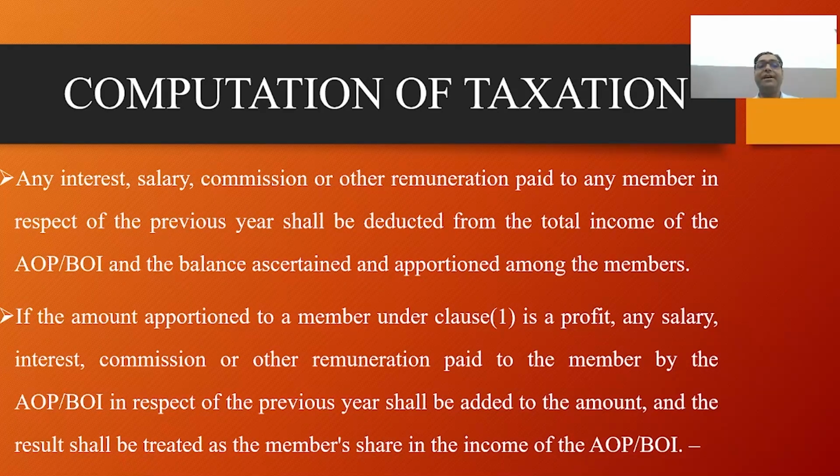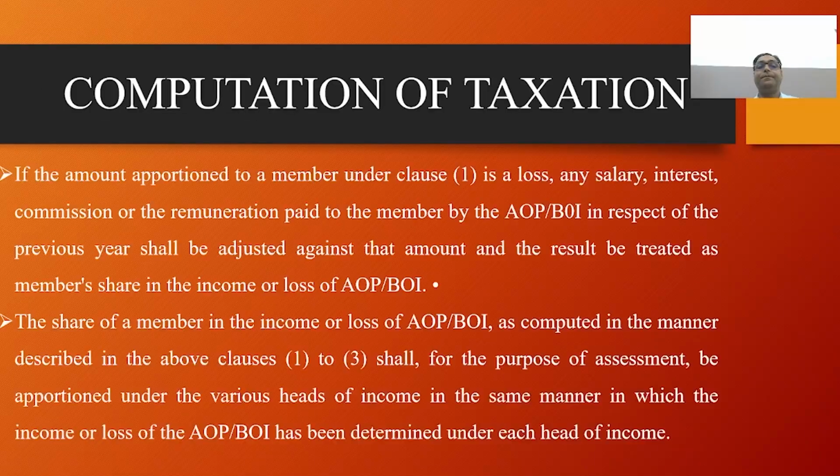Maximum marginal rate. As per section 2 clause 29C, it means the rate of income tax including surcharge on income tax, if applicable, in relation to the highest slab of income in case of AOP and BOI as specified in the Finance Act of the relevant year. It means that as per the Finance Act, year to year, it will be updated what the tax paid by the AOP and BOI will be.